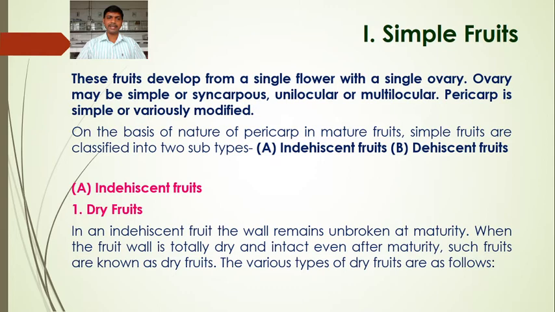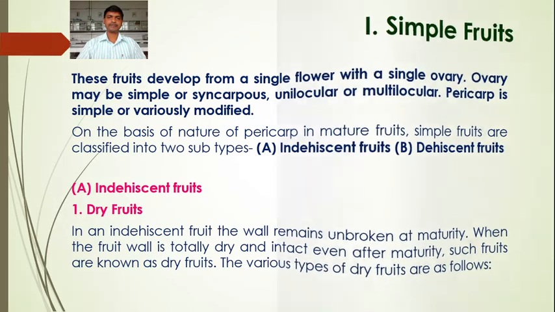Do you get it? The indehiscent fruits. In an indehiscent fruit, the fruit wall remains unbroken at maturity. Dry fruits are characterized by the fruit wall being totally dry and intact even after maturity. Such fruits are known as dry fruits. The various types of dry fruits we are going to study here.